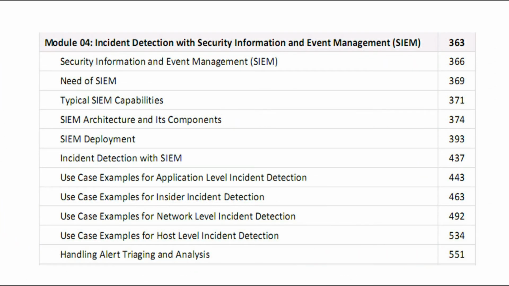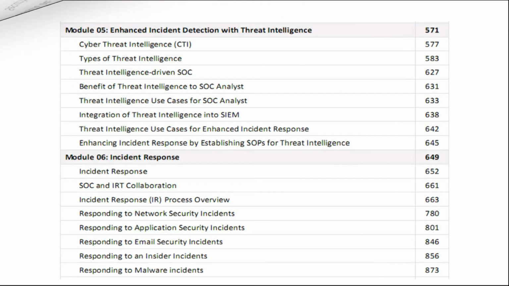Coming to Module 4, Incident Detection with Security Information and Event Management, SIEM. You will learn about Security Information and Event Management, SIEM, need of SIEM, typical SIEM capabilities, SIEM architecture and its components, SIEM deployment, incident detection with SIEM, use case examples for application level incident detection, use case examples for insider incident detection, use case examples for network level incident detection, use case examples for host level incident detection, and handling alert triaging and analysis.